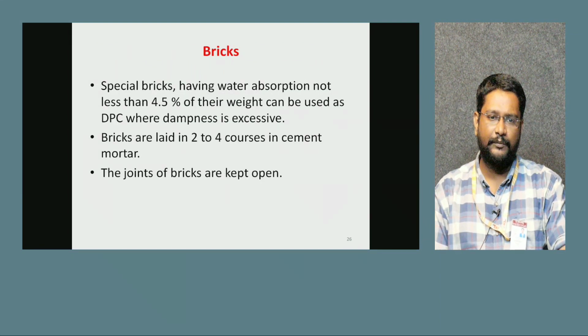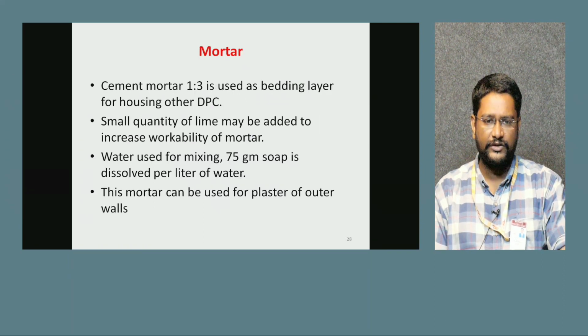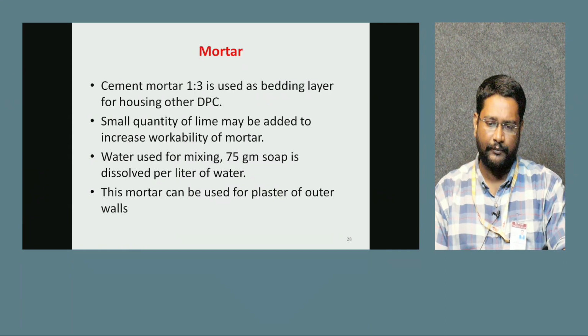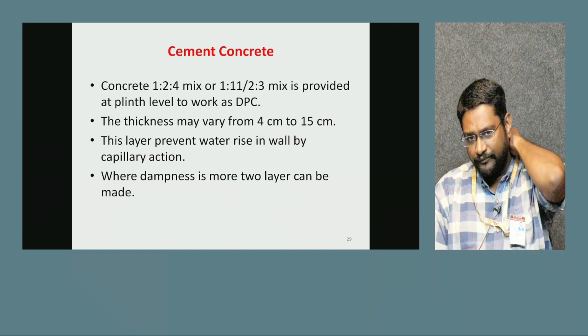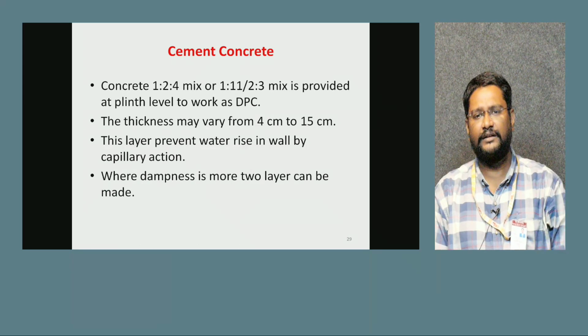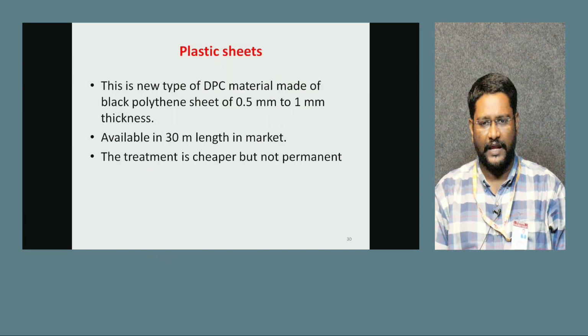Next, brick will be there. The brick also adds load to the structure. Okay, so the jointing of bricks will be kept open. Stones you can use with 1:3 mortar; for stone damp proofing, 1:3 mortar you have to use. Next, mortar: you can use cement mortar or any other mortar also. Next, cement mortar will be 1:2:4, or 1:1½:3, that means 5.5 by 3. So this is actually not very useful. 1:2:4 is the M15 grade of concrete. Okay, actually, plastic sheet you can use.